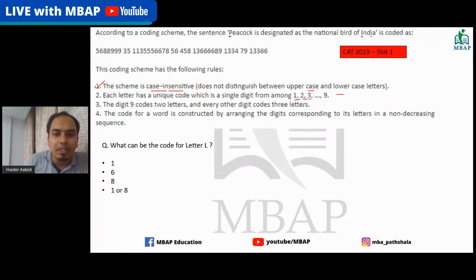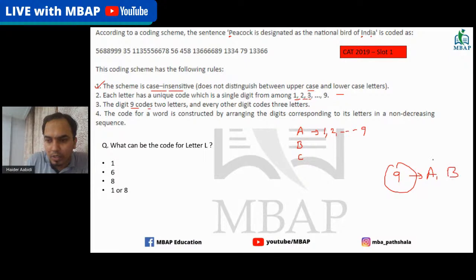So that means A, B, C, D, whatever alphabet is used, everything will have a unique code. That means they're going to have a number, whatever the digit can be, anything from 1, 2, 3 to 9. The digit 9 codes two letters. That means the digit 9 will have two alphabets coded. It can be A, B, whatever, but it will be two only. It will not be more than two.